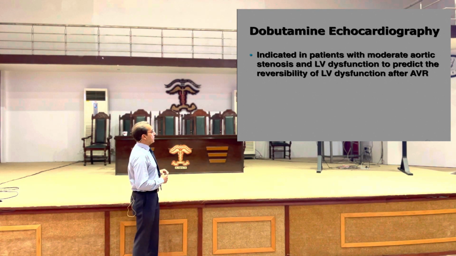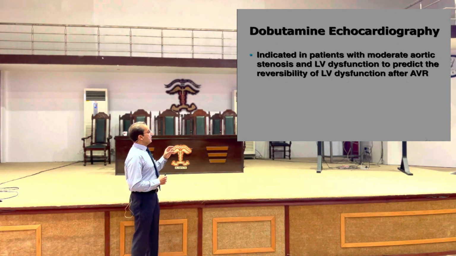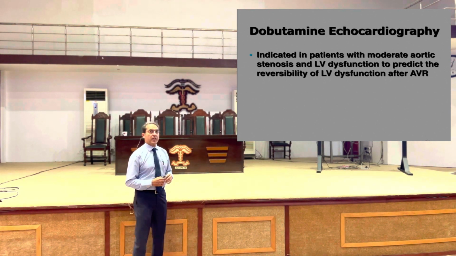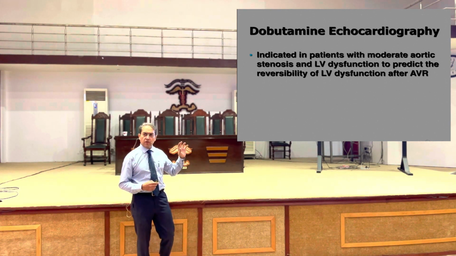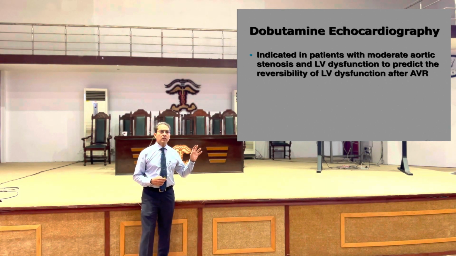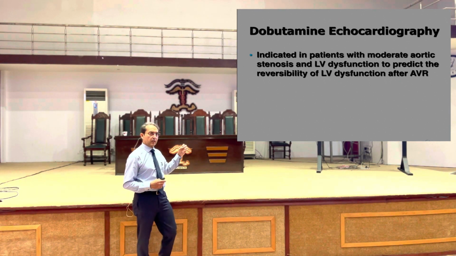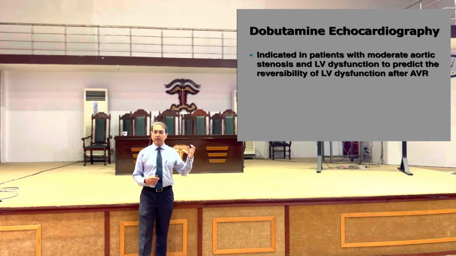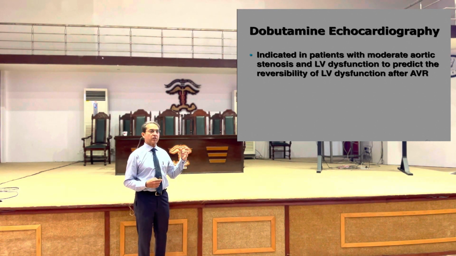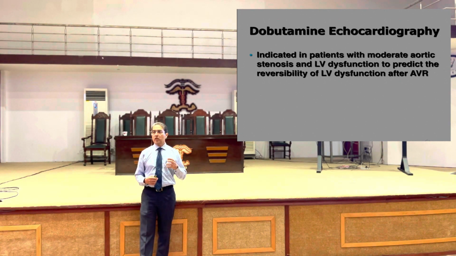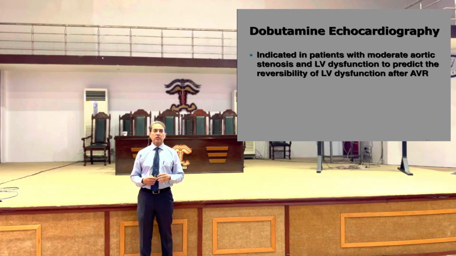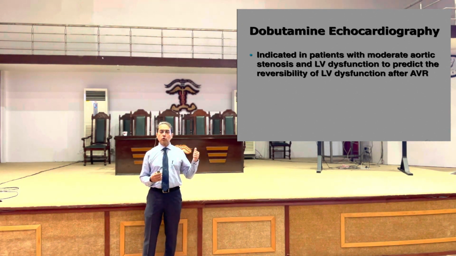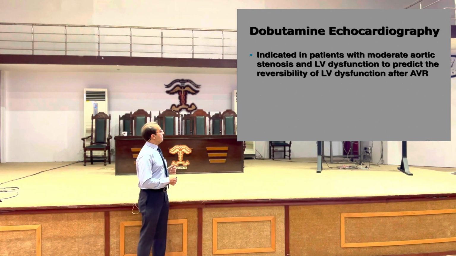This is done in moderate aortic stenosis with LV dysfunction to predict the reversibility of LV dysfunction after AVR, that is aortic valve replacement. Keep in mind, the treatment of aortic stenosis is aortic valve replacement, no medical treatment. So you have to assess what will happen if we replace the valve. Is the left ventricular function going to improve, or is it not going to improve? If you see the patient's LV function does not improve after surgery, then what is the fun of doing such a surgery? So we need an assessment before that. Is it going to be useful that we go for surgery?